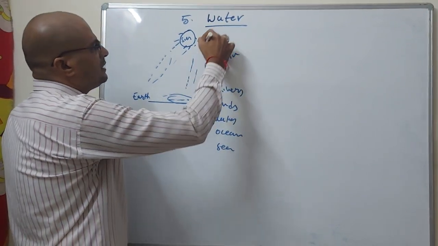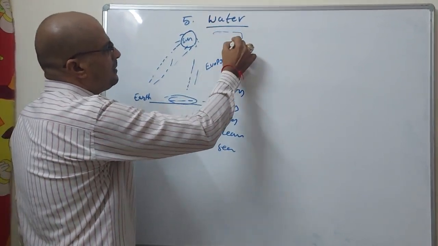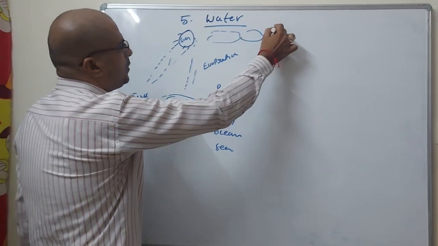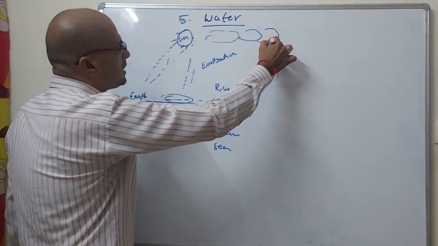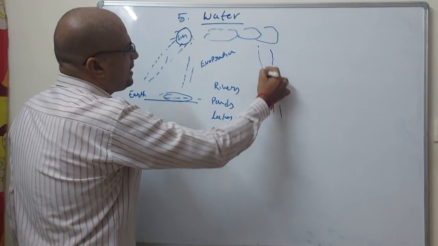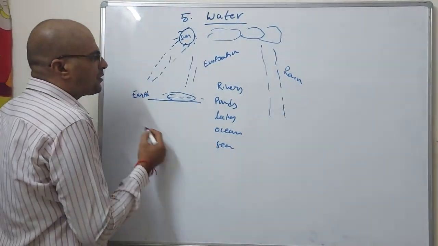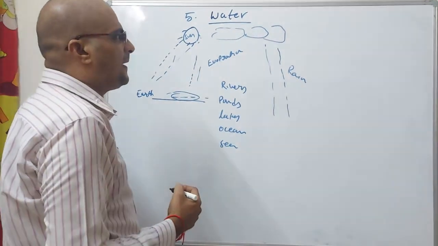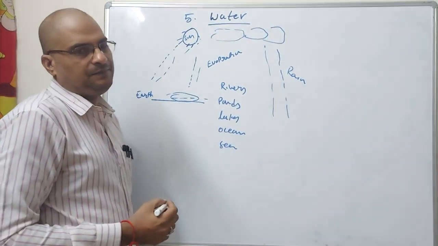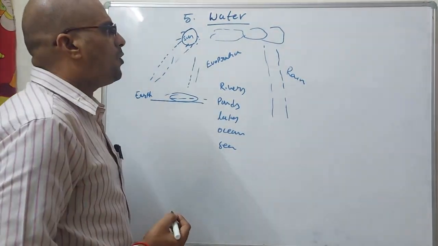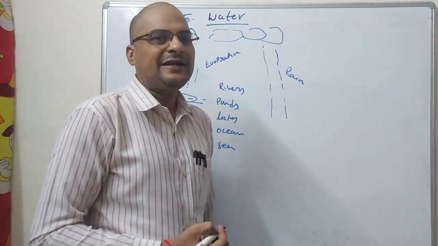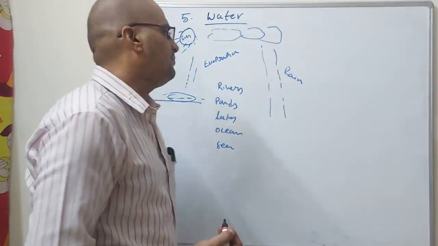The evaporated water forms clouds, and the clouds come down again as rain. This process we call the water cycle, otherwise the hydrological cycle.